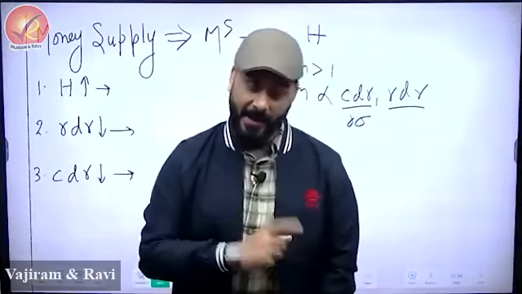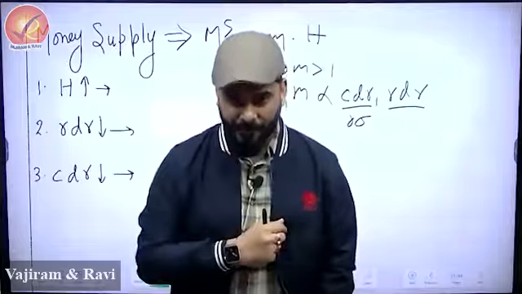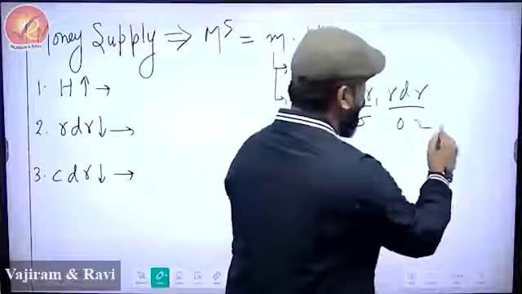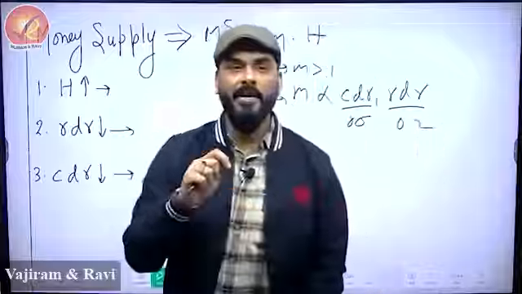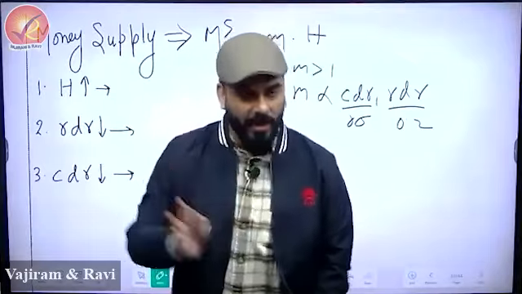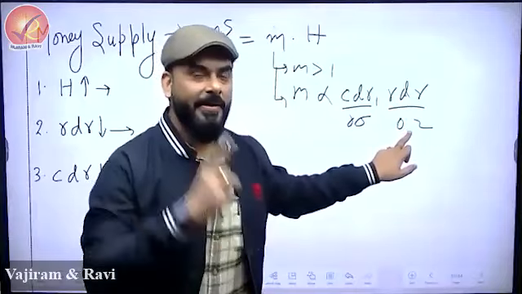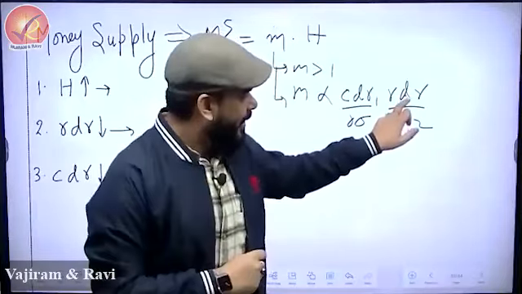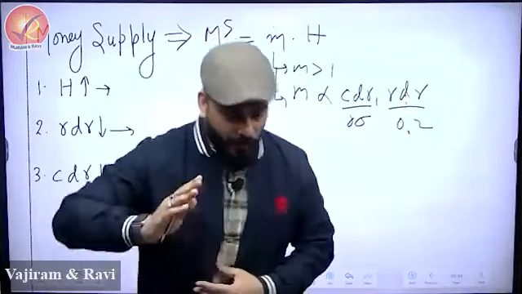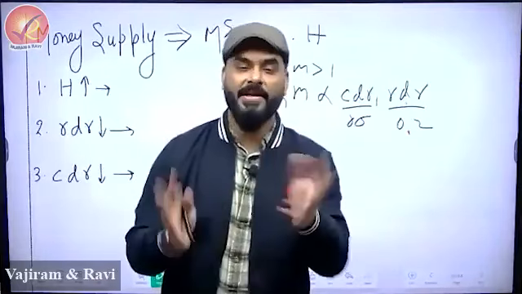RDR means the interpretation of this will be CRR plus SLR. So if it is 0.2, that means whenever 100 rupees comes to a bank, RBI will say, give me 20% of that. So you have to interpret it literature-wise, that this shows how much money goes to RBI. And then whatever is left becomes excess reserve.